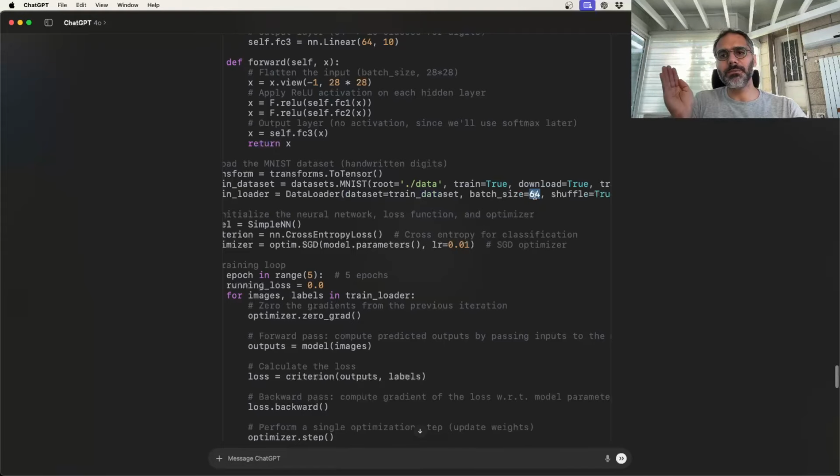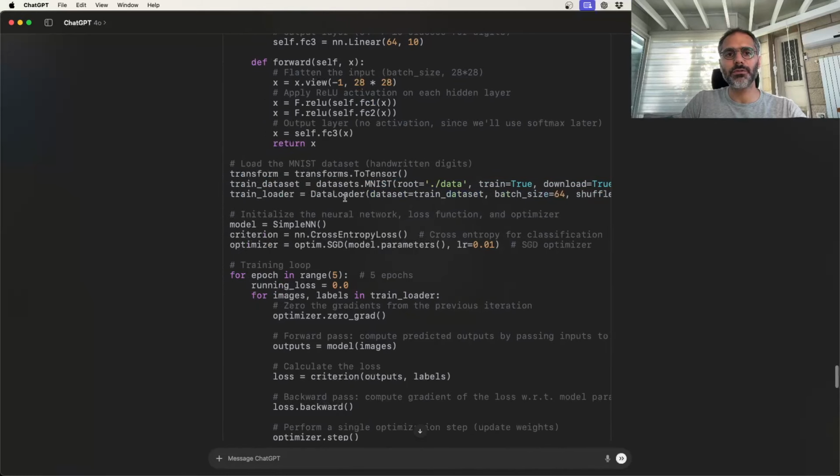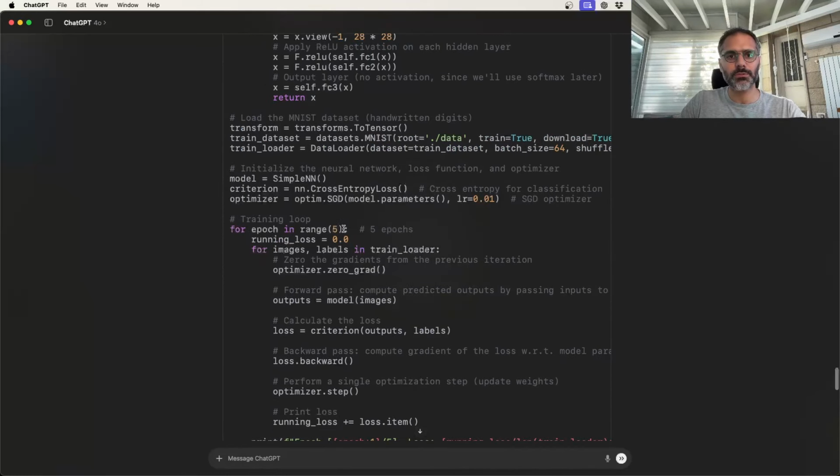So it's somewhere in between stochastic gradient descent, where you just take one example at a time, and batch gradient descent, where you take all the examples. Here it's mini batch gradient descent. So you take the batch 64, and then you shuffle the data as well. This simplifies preparing the data for you, the data loader object from PyTorch as well.